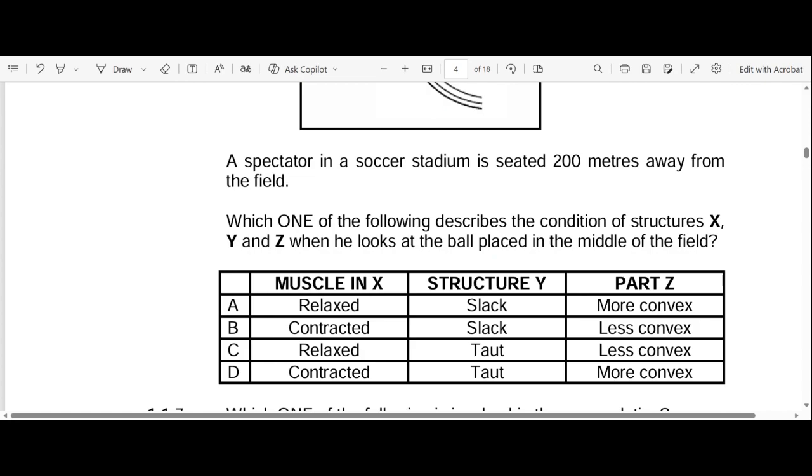What happens in the eye when someone is looking at an object that's further away? What happens to the ciliary muscles? The ciliary muscles relax, they don't contract. Then what happens to the suspensory ligaments? They become tight or taut. And then what happens to the lens? The lens becomes less convex. Those are the changes that happen when someone is looking at an object that's further away.